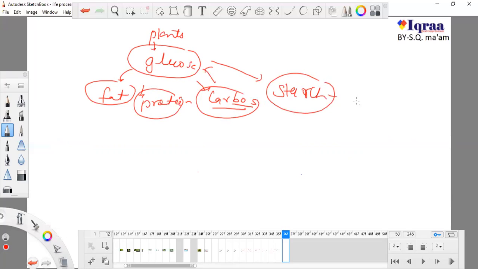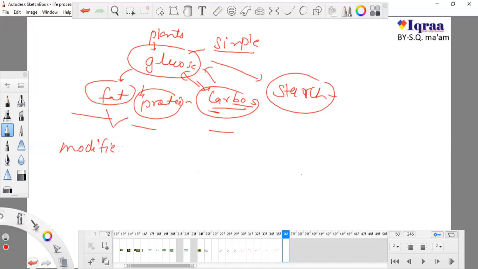Starch is previously digested by saliva, because salivary amylase is present in saliva. So now we have to digest only three things: fat, proteins, and carbohydrates. Why am I not talking about glucose? Because glucose is itself a digested form. It is a very simple form, we don't need to digest it. Glucose is a very simple version of carbohydrates. Fat and proteins are just modified versions.